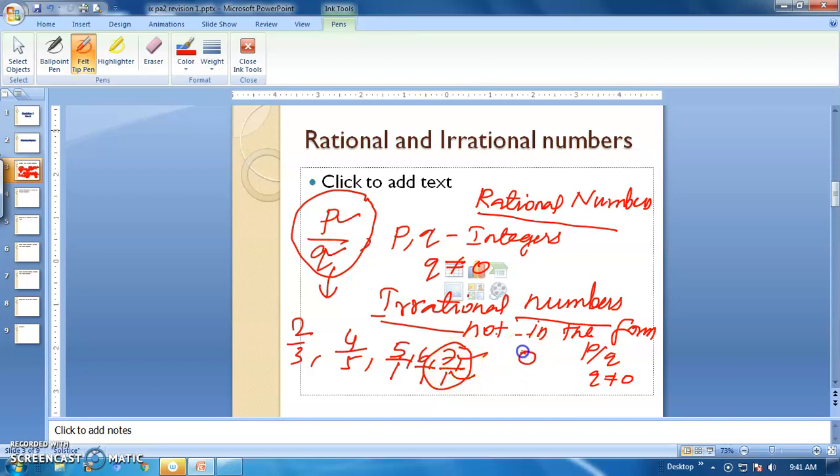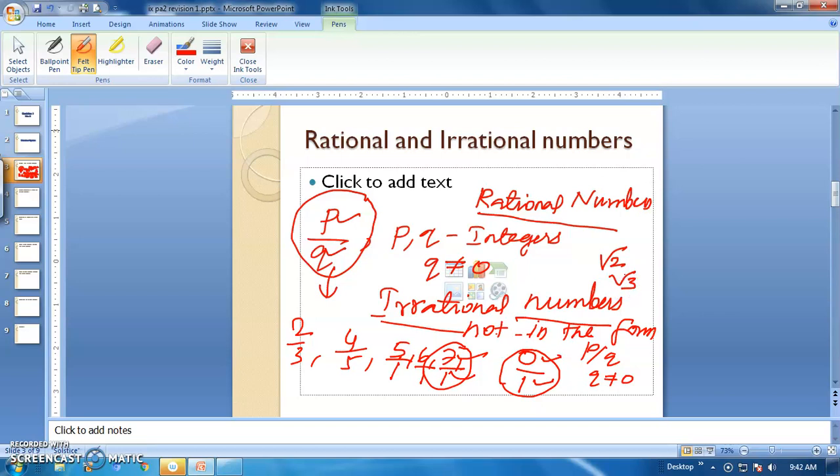What about 0? Is it a rational number or not? Definitely, 0 is a rational number because 0 can be written as 0 divided by 1. Here 0 is an integer and 1 is also an integer and the denominator is not equal to 0. Therefore 0 is also a rational number. And irrational numbers are denoted within the square root, that is root of 2, root of 3. These kinds of numbers are all irrational numbers.